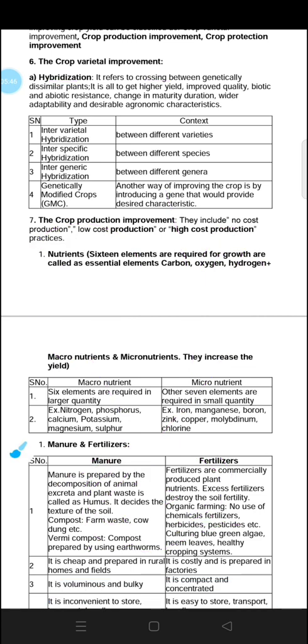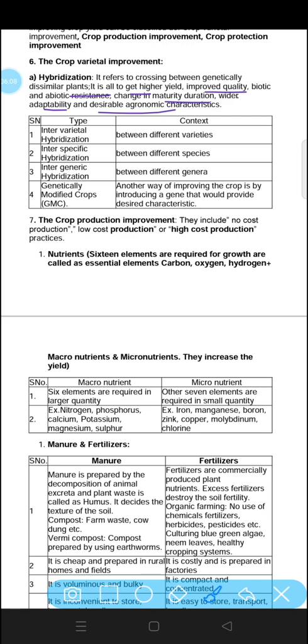For example, we can take this example to get why we do hybridization: to get higher yield, improve quality, biotic and abiotic resistance, change in maturity duration, wider adaptability, and desirable agronomic characteristics. We used to do hybridization for all these purposes.